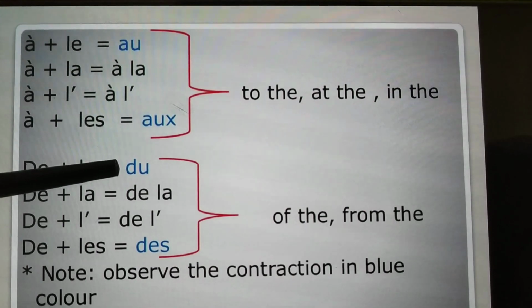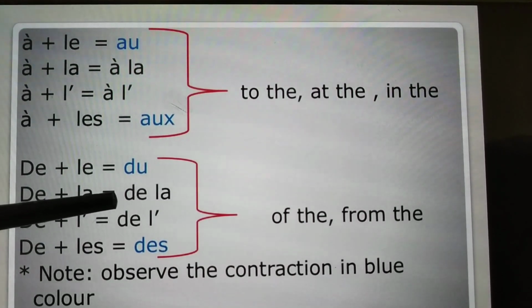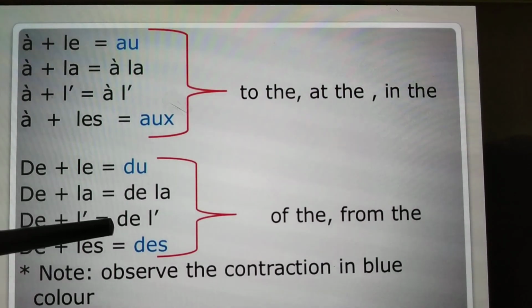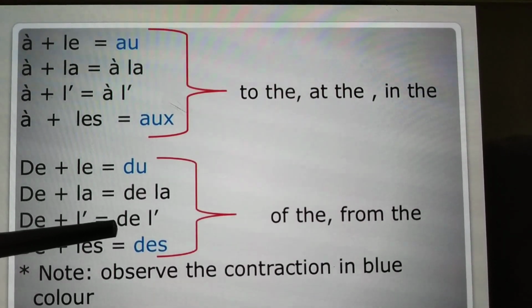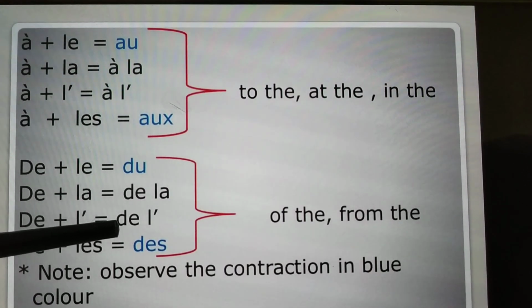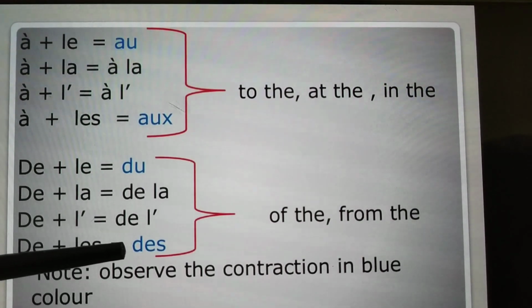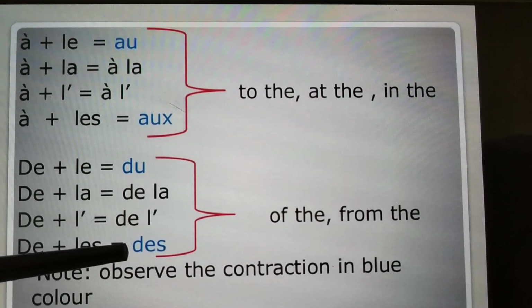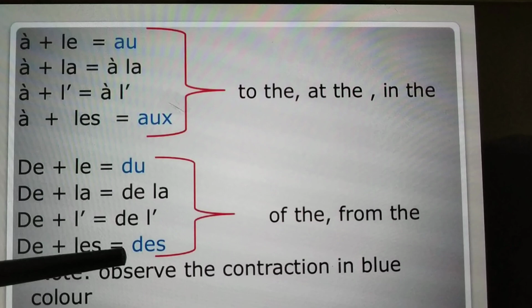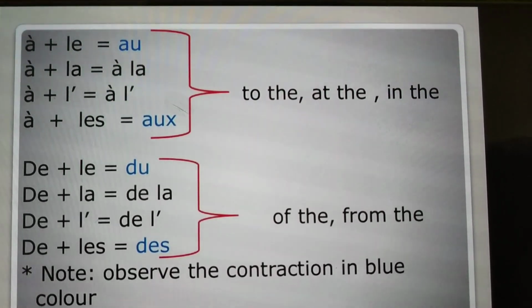Du for masculine singular nouns starting with a consonant, de la with feminine singular nouns starting with a consonant, de l apostrophe with singular nouns, masculine or feminine, starting with a vowel or silent h, and des with any plural nouns. Okay, just remember it. And the meaning of this is of the, from the.